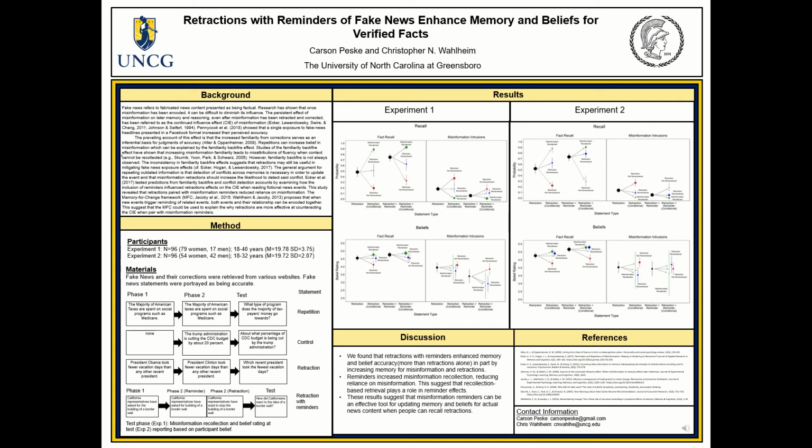A related framework is the Memory for Change framework, which proposes that when new events trigger reminding of related events, both events and their relationship can be encoded together. This suggests that the Memory for Change framework might be useful in explaining why retractions are more effective at counteracting the continued influence effect when paired with misinformation reminders.